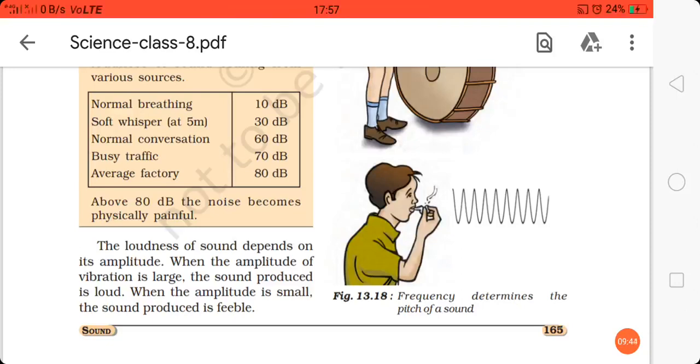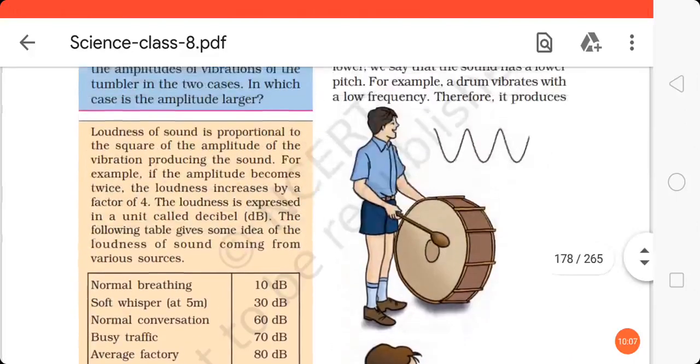So loudness of sound depends on its amplitude. When the amplitude of vibration is large, the sound produced is loud. When the amplitude is small, the sound produced is feeble. Feeble means it's not clear to our ear, or a faint sound. Okay, students?